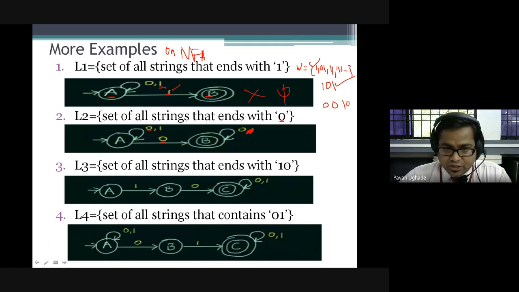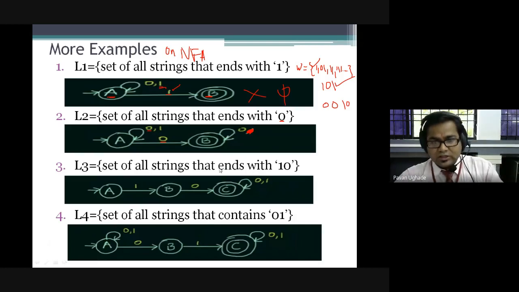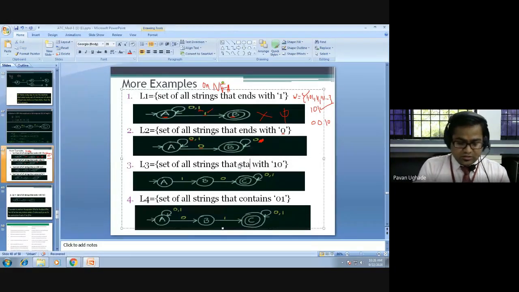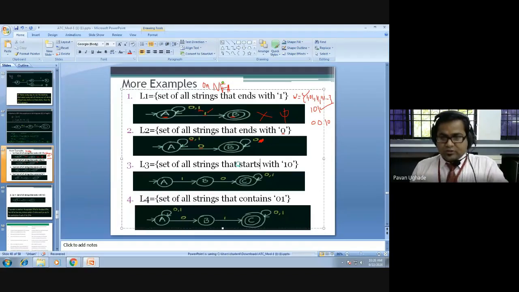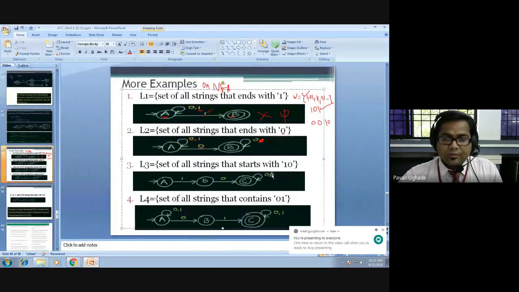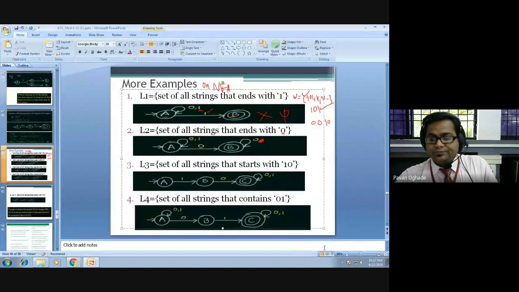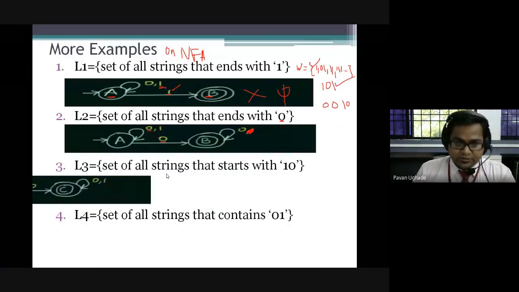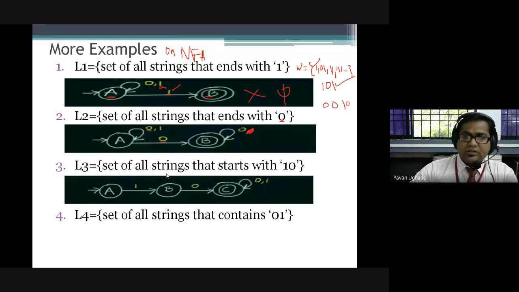Let me make sure, I think I have mistakenly written it here. It is not ends with, it's starts with 10. Okay, it starts with 10. In the flow, it has happened.